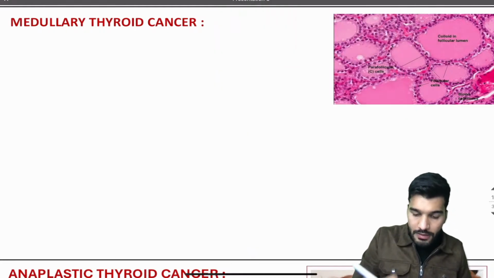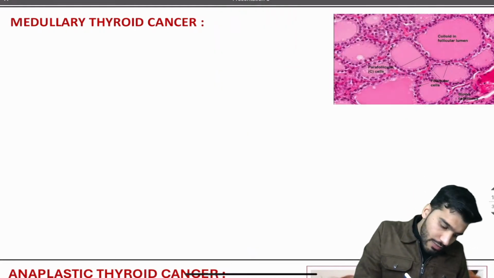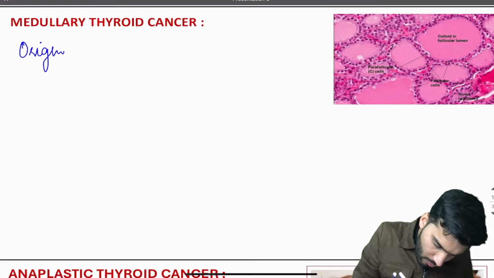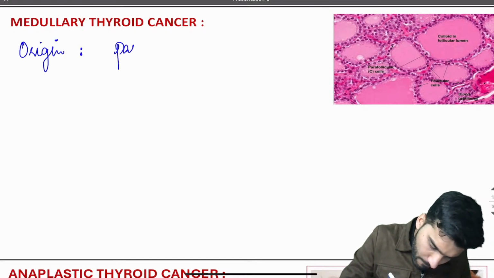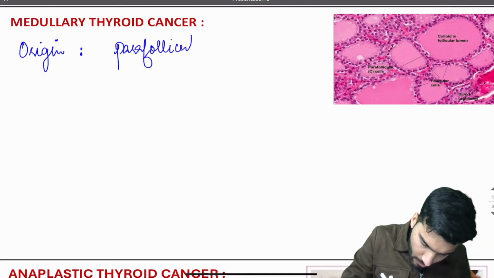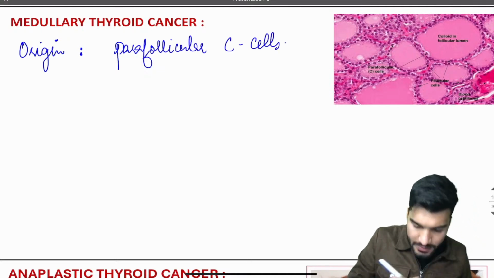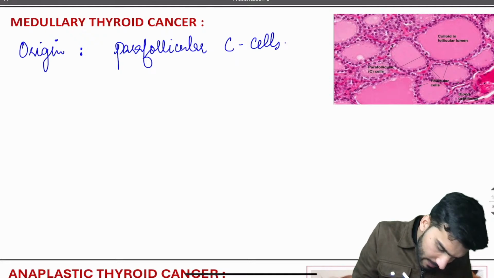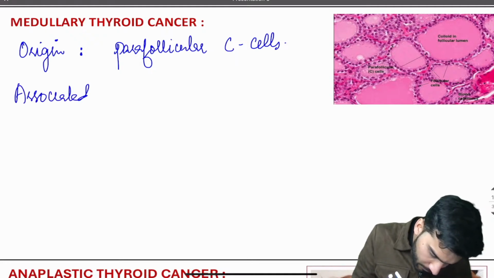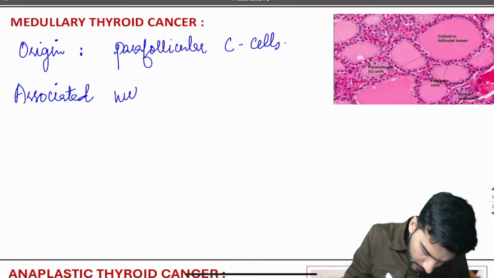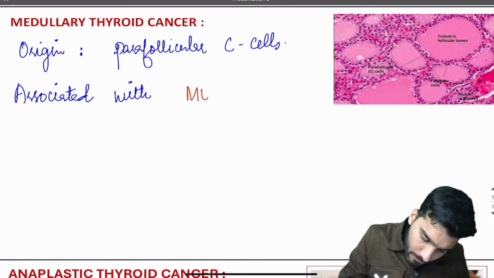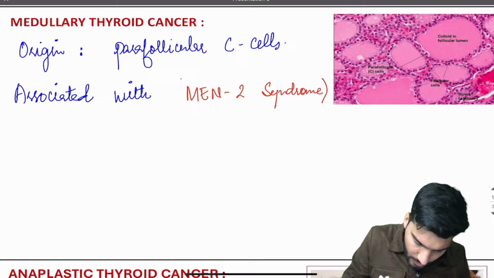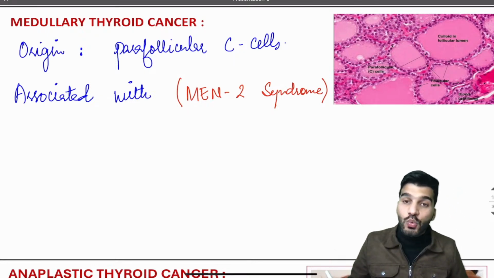Now everything you know about medullary thyroid cancer, write down in the comment section. First of all, the origin. It's arising from parafollicular C cells, because these are the cells that store and produce calcitonin. Number two, it is associated with MEN2 syndrome. Very important. It is associated with MEN2 syndrome, mainly MEN2B followed by MEN2A.